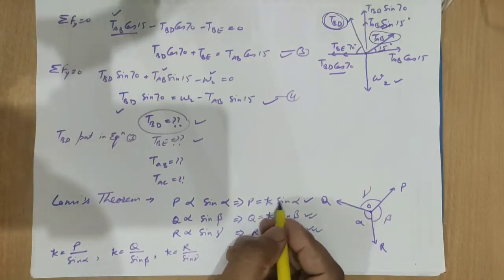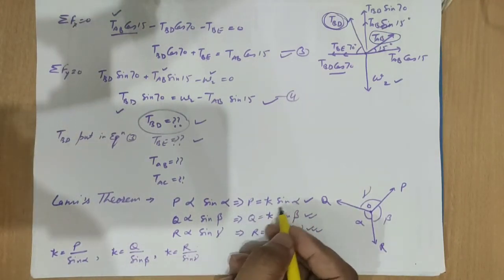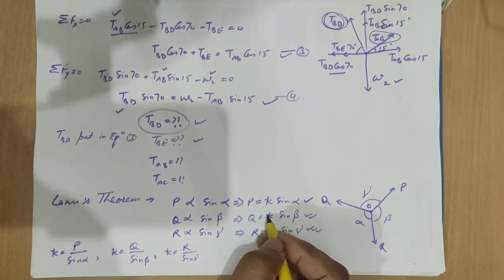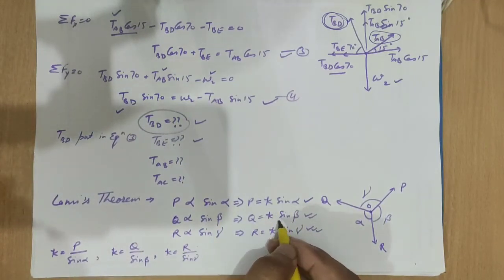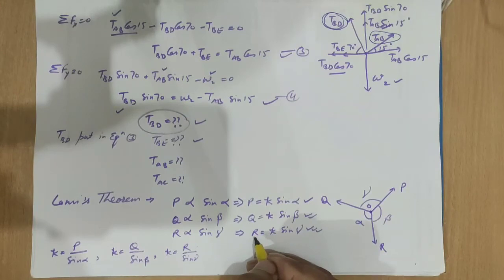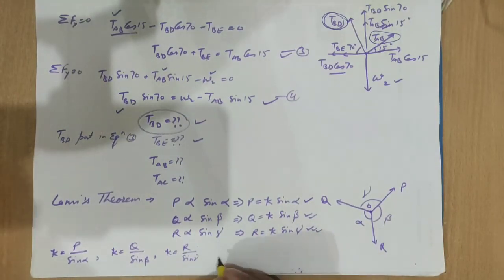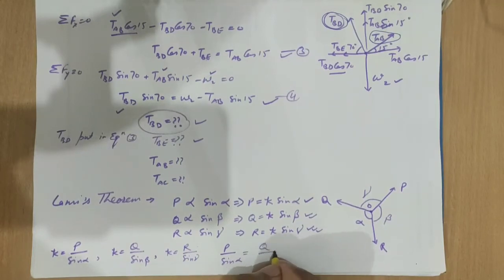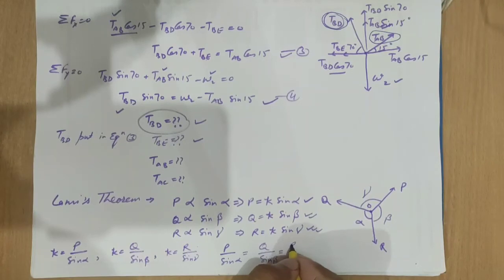We hold the k and divide the P by the sine alpha, means hold the k and Q divided by the sine beta, and hold the k and R divided by the sine gamma, like this. All the k's are equal, then we can say it is P upon sine alpha, Q upon sine beta, and R upon sine gamma.